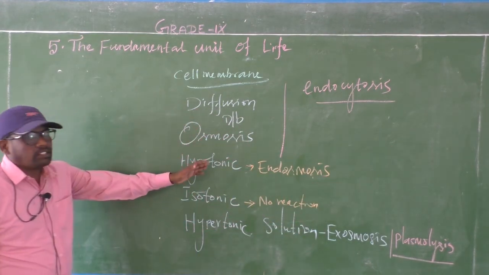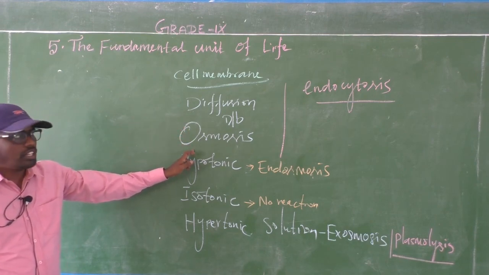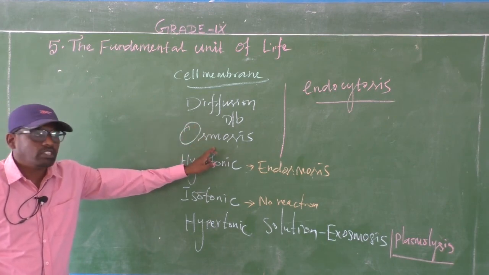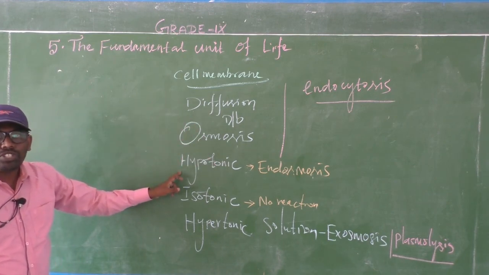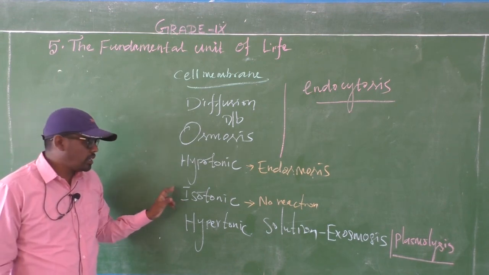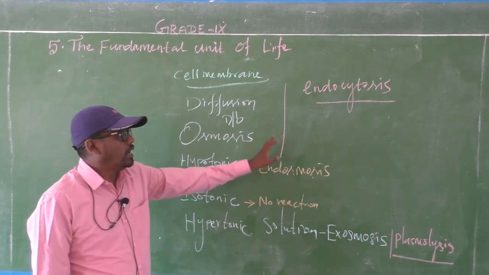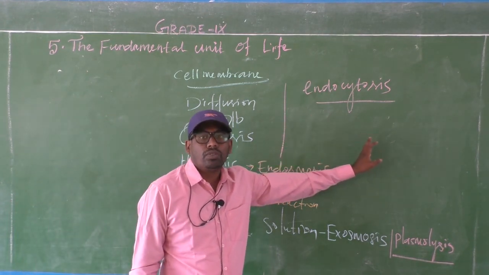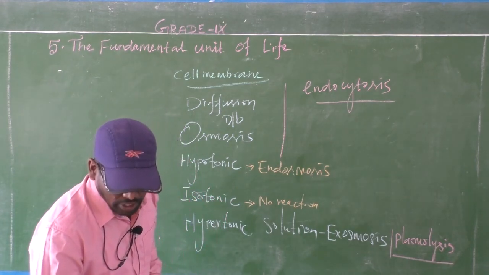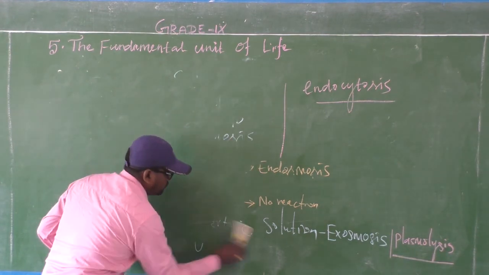Again, in the previous classes we have discussed the definition of diffusion, the definition of osmosis, and the difference between diffusion and osmosis. Three types of solution: hypotonic solution, isotonic solution, and hypertonic solution. And finally endocytosis we have discussed. Okay, now in this class we are going to start a new topic,